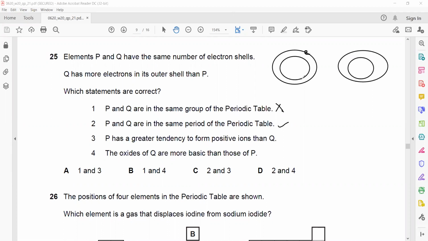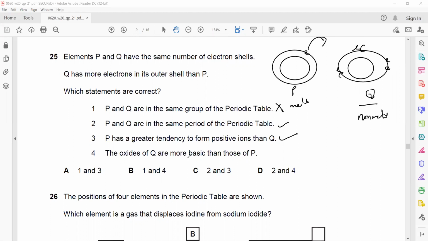Q has more electrons in the outermost shell, so Q is likely to be a non-metal, and P has few electrons in the outermost shell, so P is likely to be a metal. So P has a greater tendency to form a positive ion, since it can lose the electrons easily.